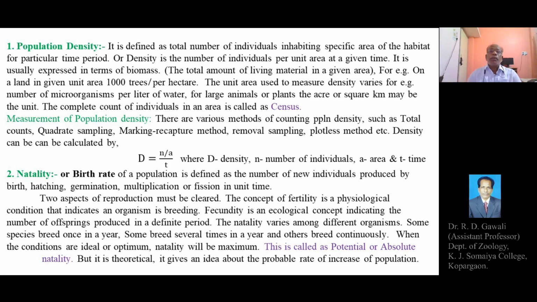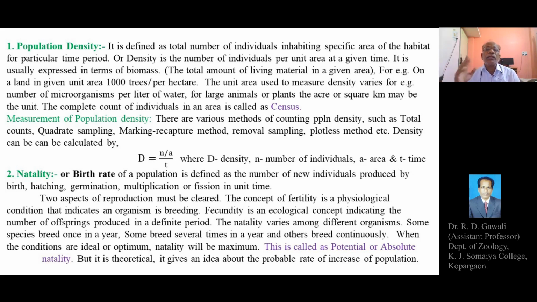So the first one is population density. What is a population? Already we have explained the population. The group of individuals or organisms belonging to a single species in a given area at a given time is called a population. So what is population density then?